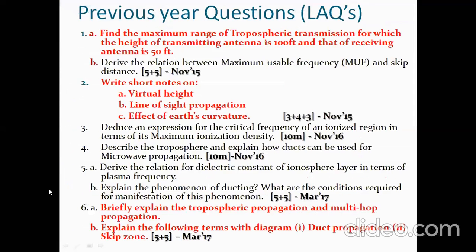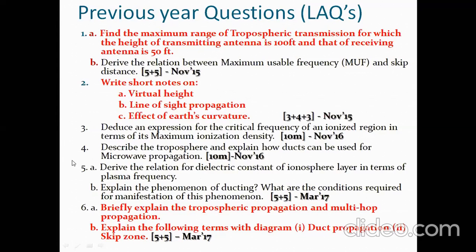So you can see here, these are the long answer questions. In the long answer questions also, the first one is the same question, repeated again, given for 2 marks. Find the maximum range of tropospheric transmission for which the height of the transmitting antenna is 100 feet and that of the receiving antenna is 50 feet. And write short notes on virtual height, line of sight propagation, effect of Earth's curvature. This is very important, 3 plus 4 plus 3 marks.